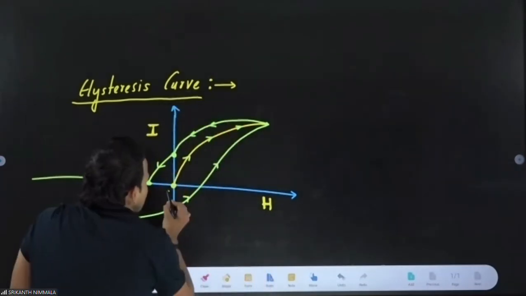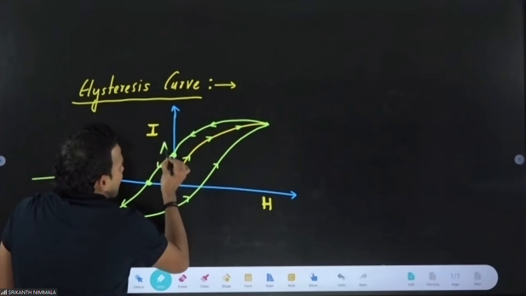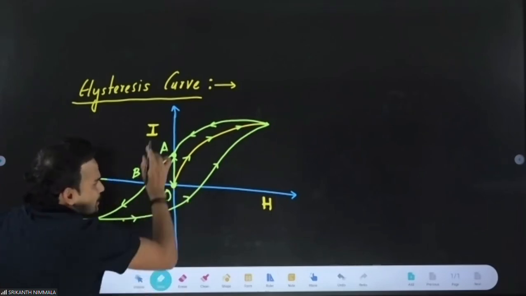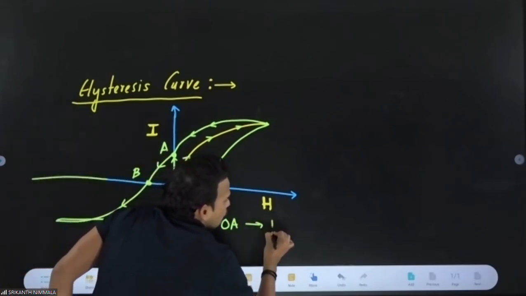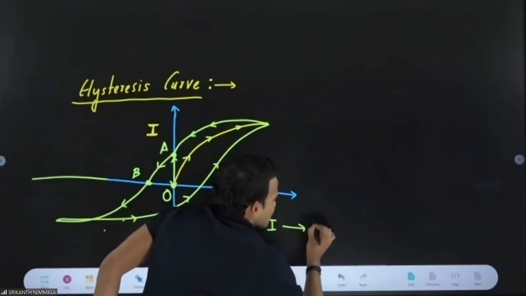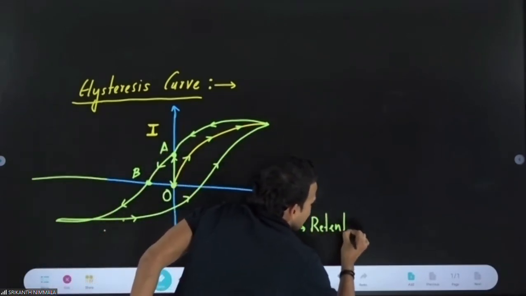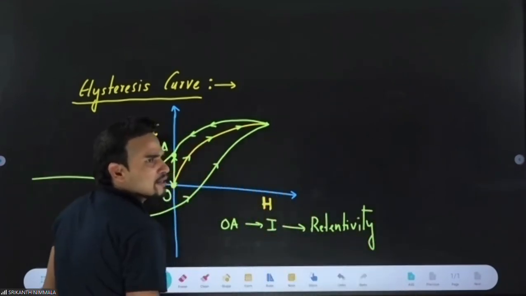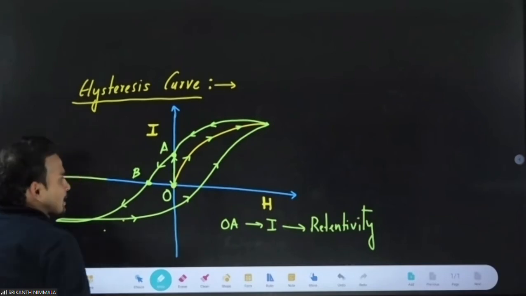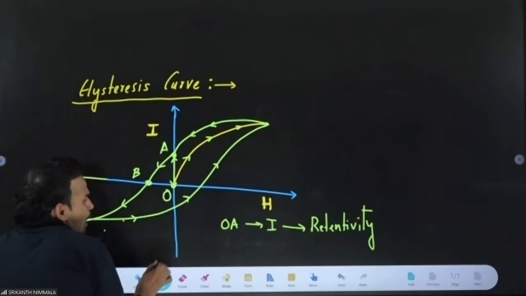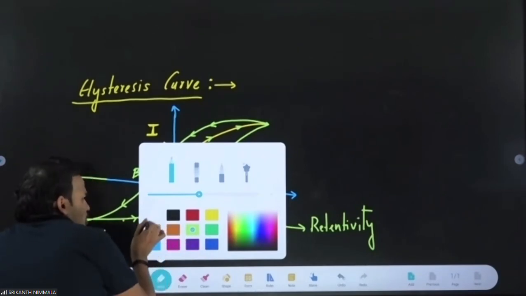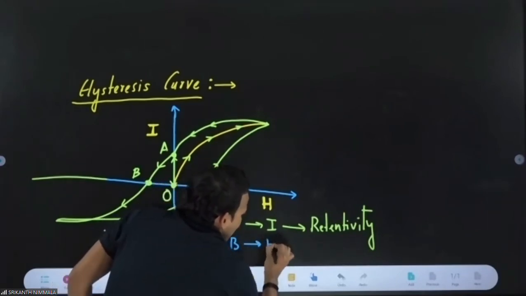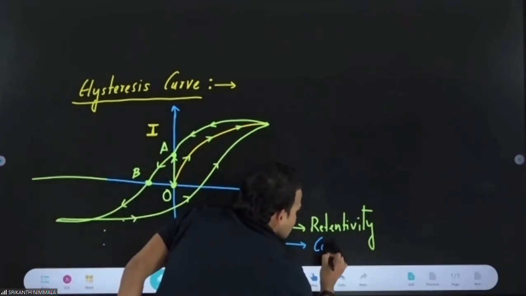This quantity which you are seeing, for example, if this is O, this is A, this is B. So this distance, this value OA is the value of I. This value of I is known as retentivity. Even when no external field is there, the body has developed some magnetism itself. That is your retentivity. If you want to destroy retentivity, you have to apply a field in the opposite direction. That is your OB. OB is the value of H. This value of H is known as coercivity.